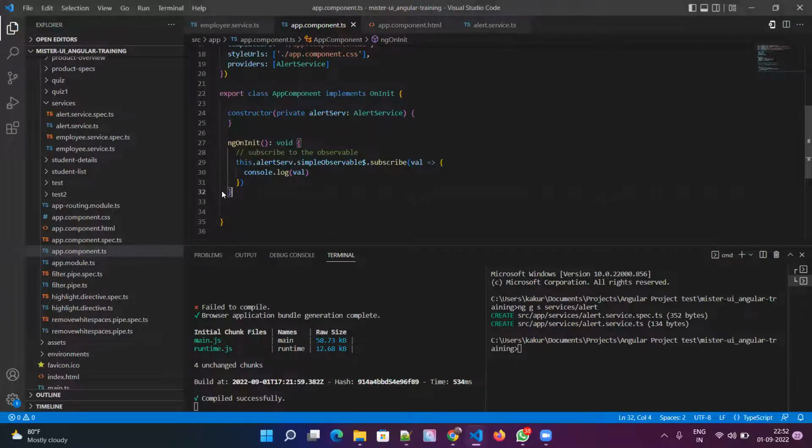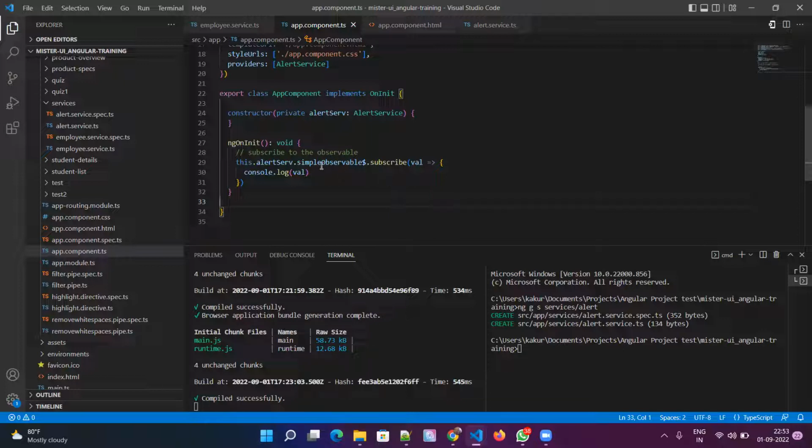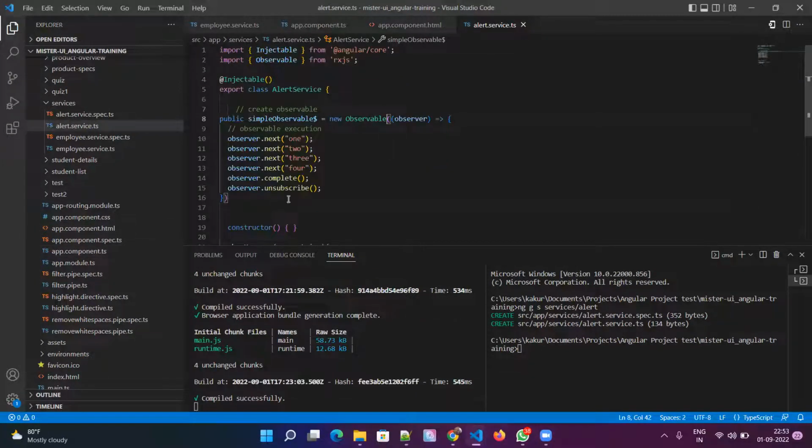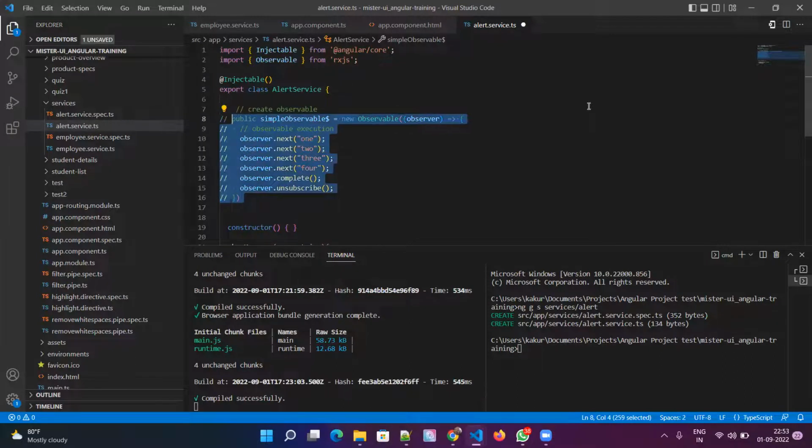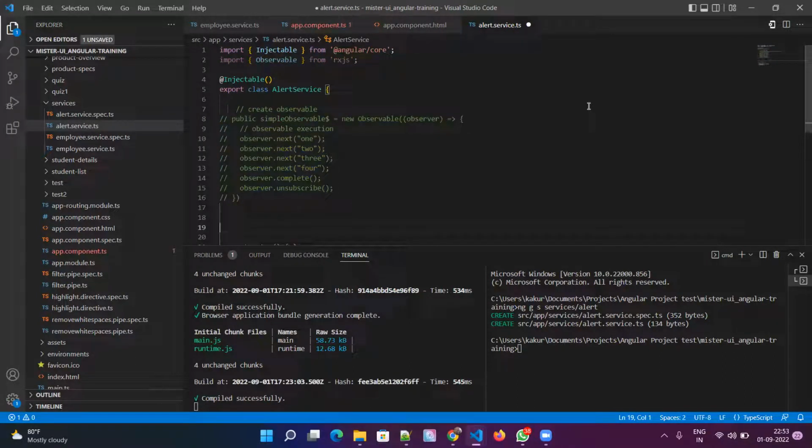Now let's do another example with a subject. Subject is also simple, but it is better than this example, because observables are a little different when it comes to the syntax part. So let me comment this observable here, and let me create a subject. My message subject, that is my variable name.